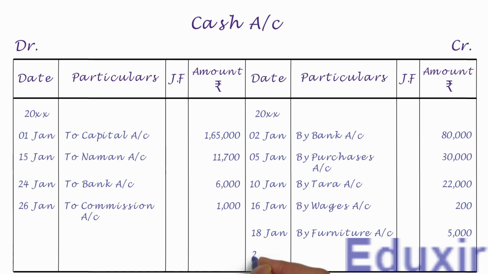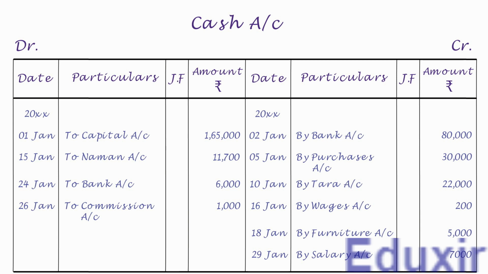Let us first write the date in the date column. Let us then write by salaries account into the particulars column. Let us write the credit amount of 7000 rupees into the amount column. With that, we have completed the posting of this journal entry into the cash account.